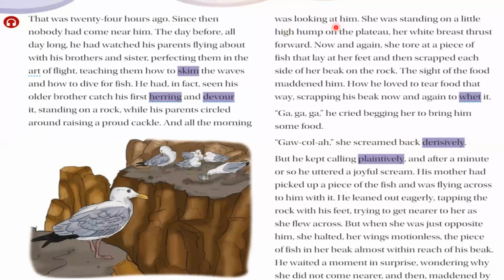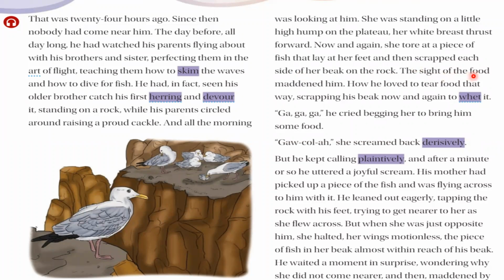Only his mother was looking at him. She was standing on a little high hump on the plateau, her white breast thrust forward. Now and again, she tore at a piece of fish that lay at her feet and then scraped each side of her beak on the rock.